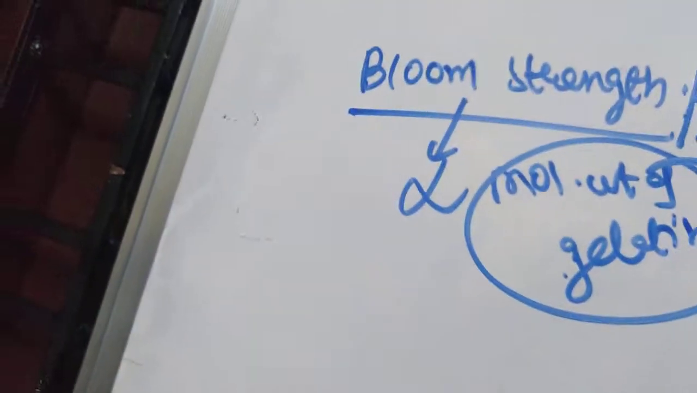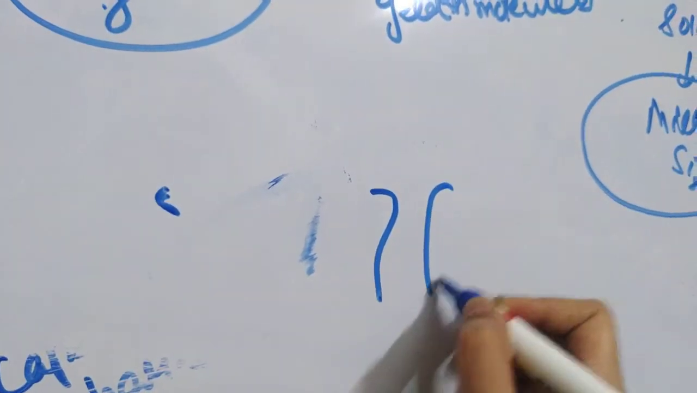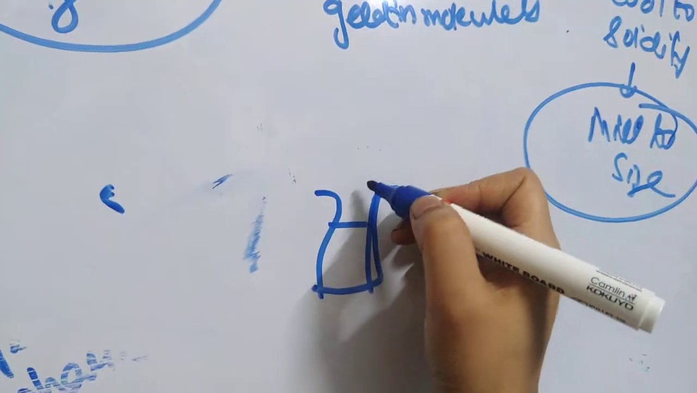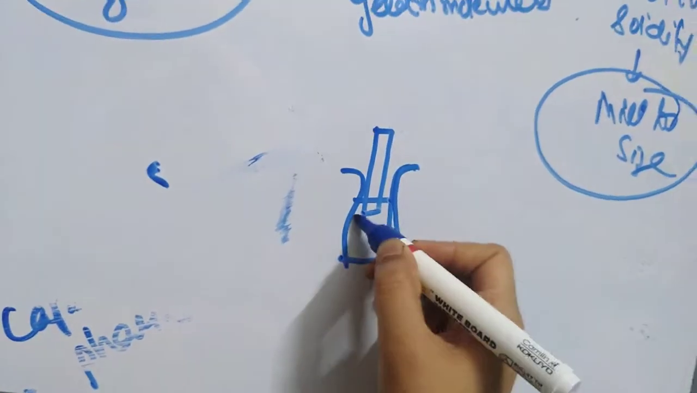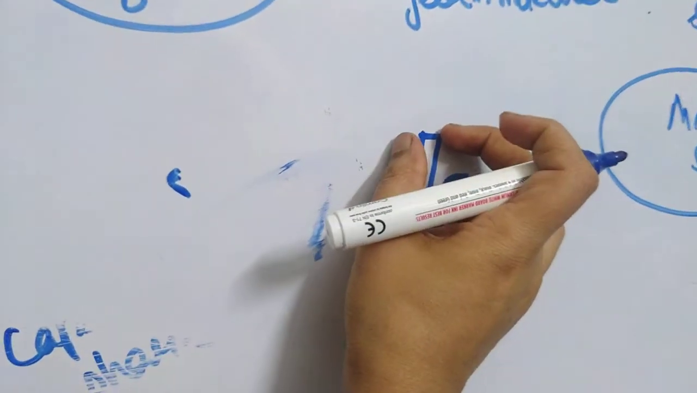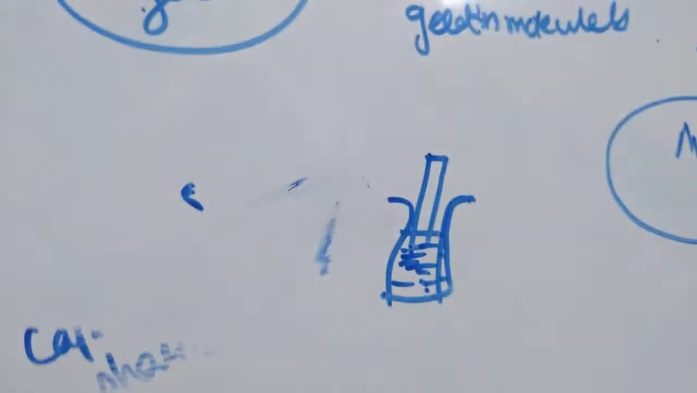So you will determine the bloom strength. How will you determine this? Suppose this is a jar in which you have a gelatin solution. What you will do is take a plastic plunger, and note down the weight which is required to move this plunger deep into this gelatin gel.